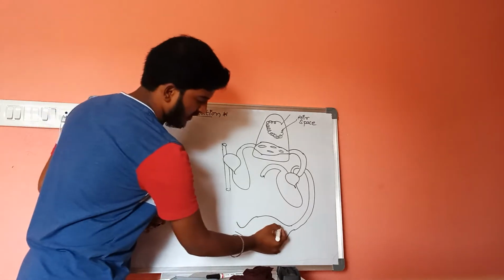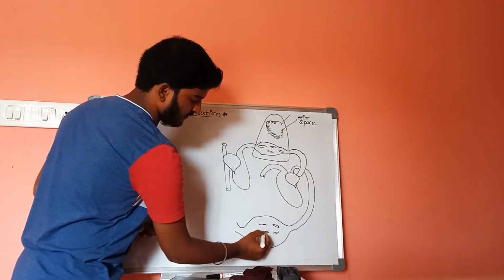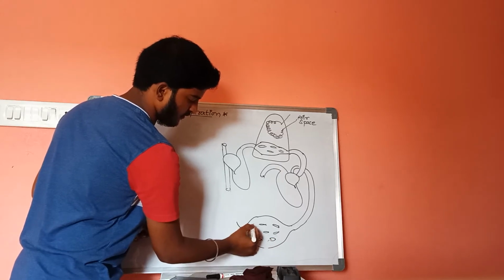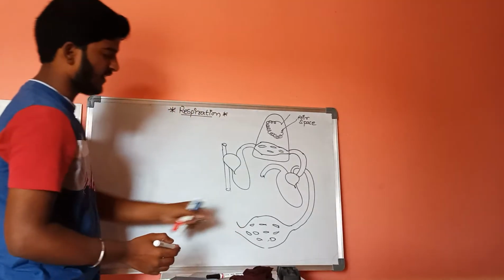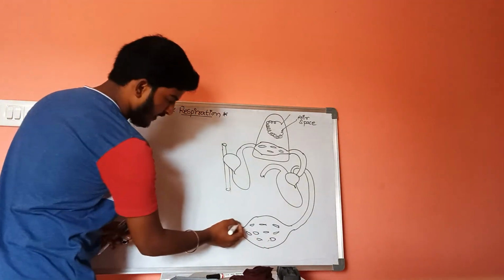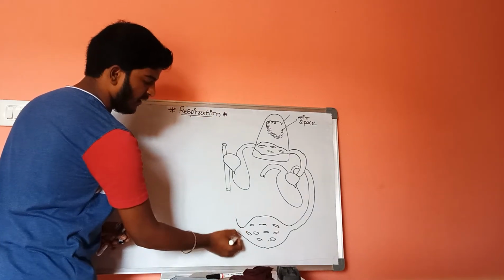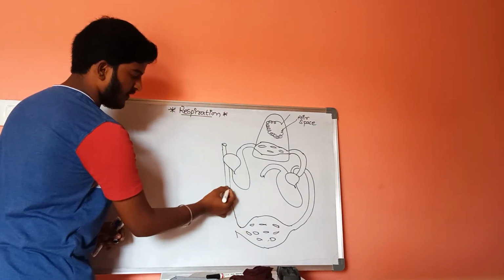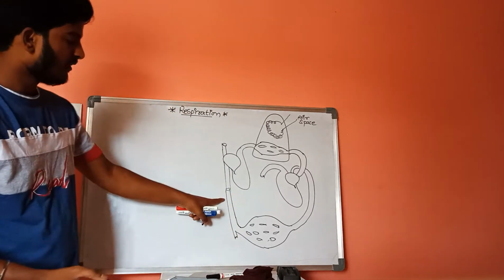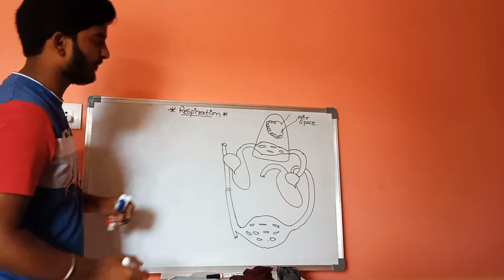Let us consider these are the tissues, which are divided into several capillaries. These are the capillaries, and from here it will result in the venules, and these venules will be collecting into the veins, and these veins will be drained into the right atrium.